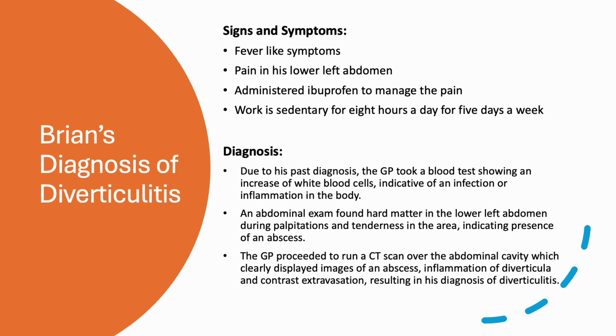Due to his past diagnosis, the GP took a blood test showing an increase of white blood cells, indicative of an infection or inflammation in the body. An abdominal exam found hard matter in his lower left abdomen during palpation and tenderness in the area, indicating presence of an abscess. Lastly, the GP proceeded to run a CT scan over the abdominal cavity, which clearly displayed images of an abscess, inflammation of diverticula, and contrast extravasation, resulting in his diagnosis.